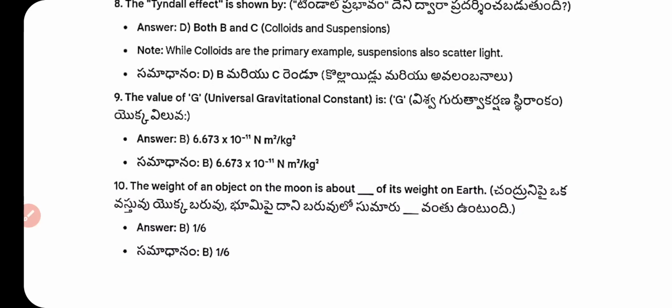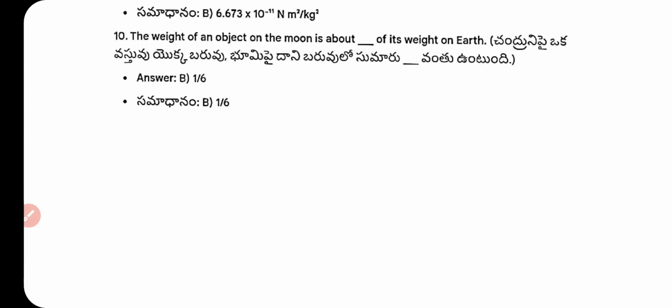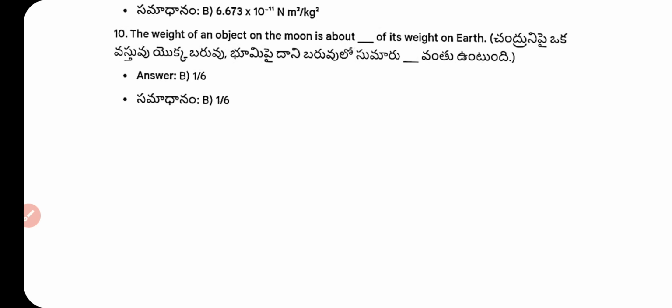The value of G is 6.673 × 10^-11 N m²/kg². The weight of an object on the moon is a dash of its weight on earth. Answer is 1/6.